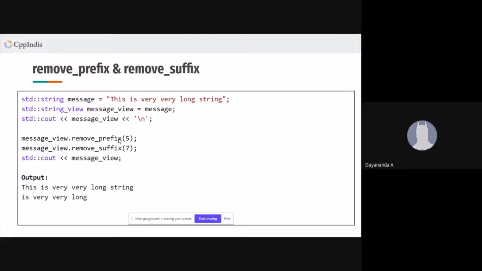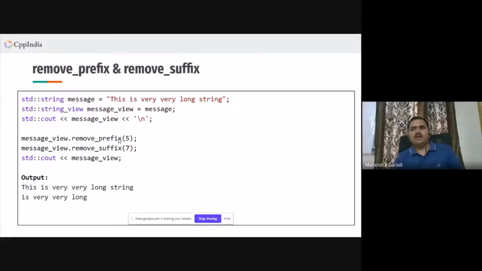Mahendra, I got a feeling so far that basically string view is a substitute to const ref. Does that still hold, or am I going wrong? In general, you can say that it is a substitute, but not in all the cases.